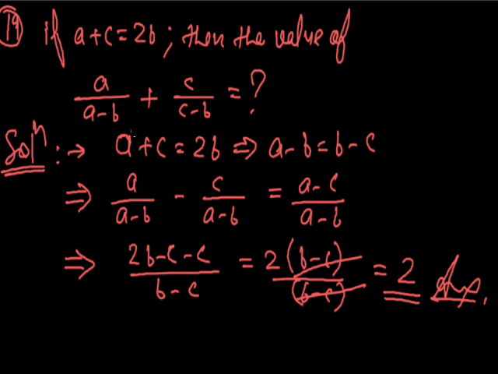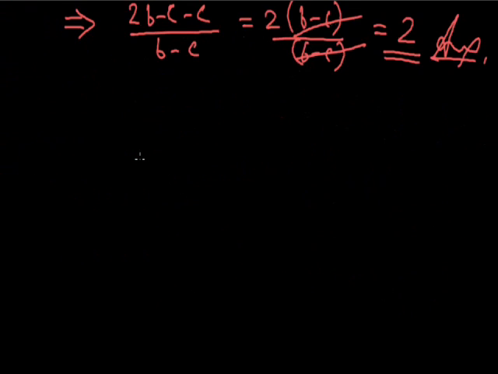Next is question number 20. If x square plus x plus 1 is equal to 0, then find the value of x raised to power 1999 plus x raised to power 2000.